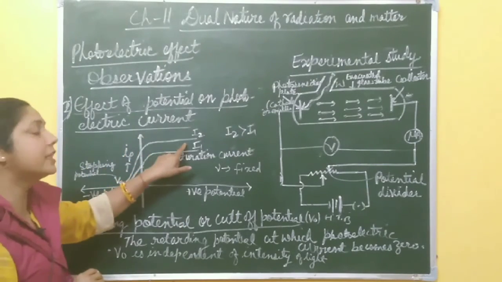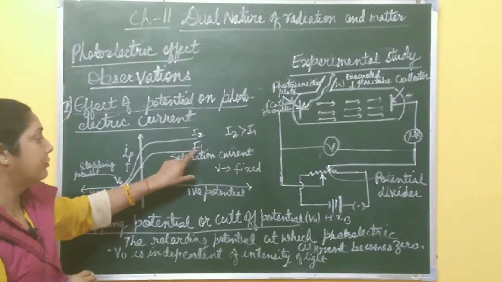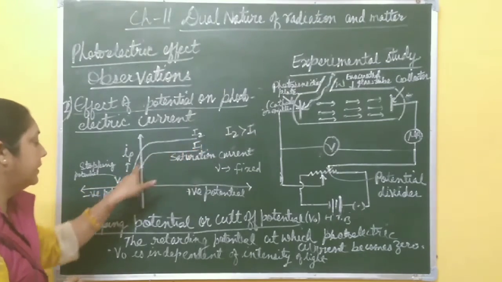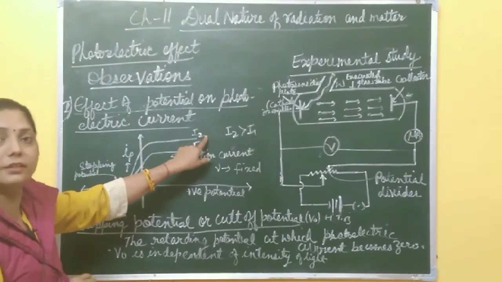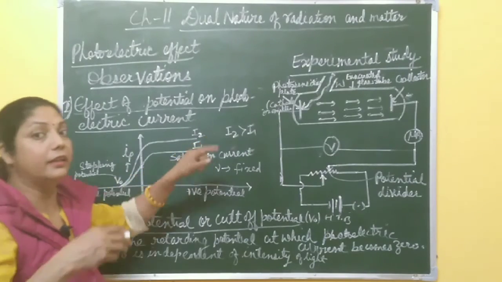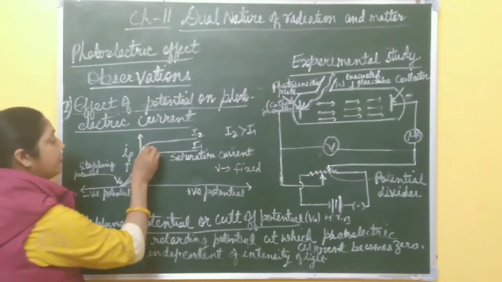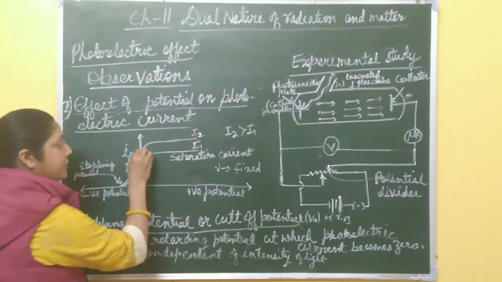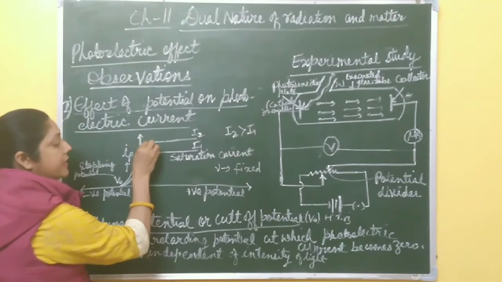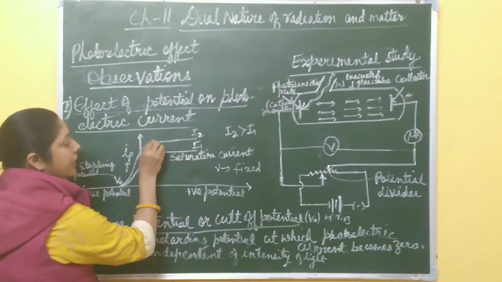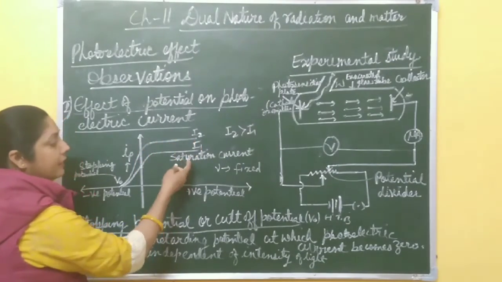Now if you increase the intensity of light, for a fixed intensity, the graph is like this one. If you increase the intensity of light, again what happens? Greater intensity means greater number of photons. It means here the saturation point is more. Current starts from here. Here again current increases with the increase in positive potential. Here saturation current is more than initial.